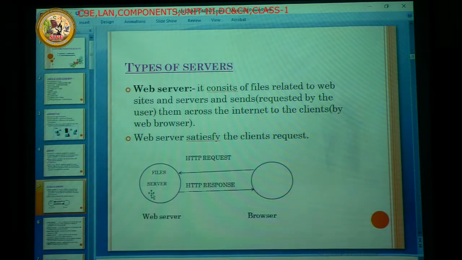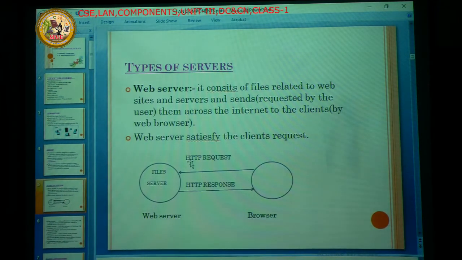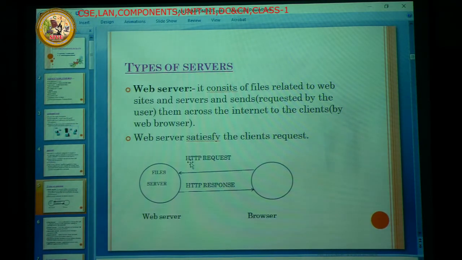So in between the web server and browser, there is a protocol running. The protocol is nothing but HTTP, Hyper Text Transfer Protocol. A protocol is nothing but a set of rules and regulations.